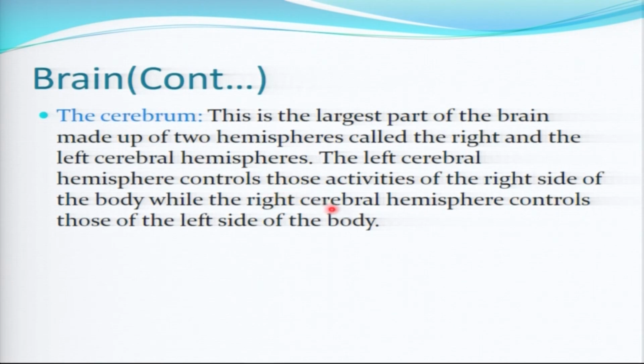So the activities of the left side are controlled by the right hemisphere, and the activities of the right side are controlled by the left cerebral hemisphere. So it is the opposite, actually.